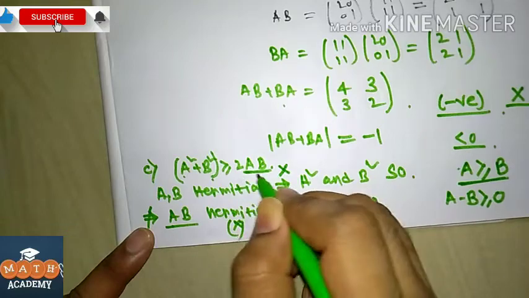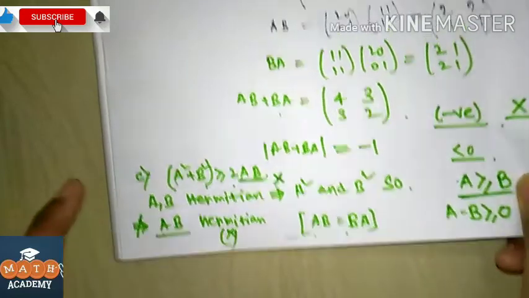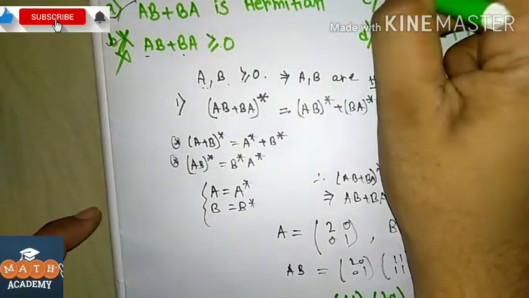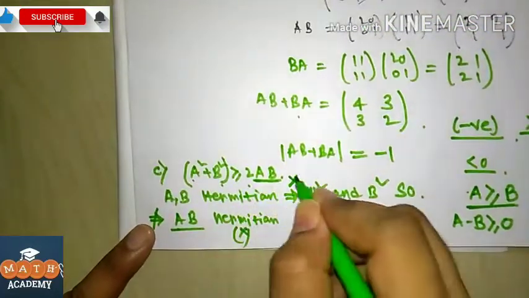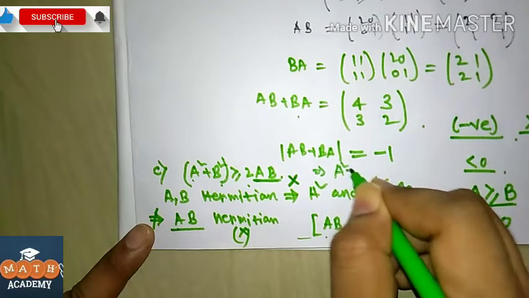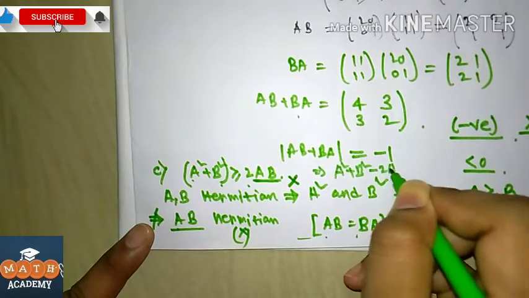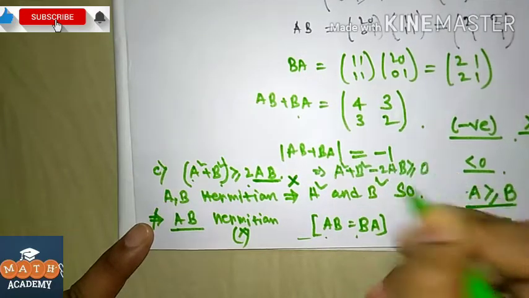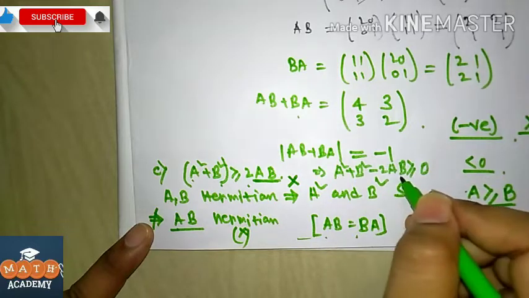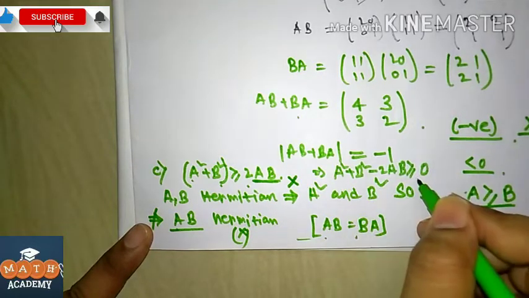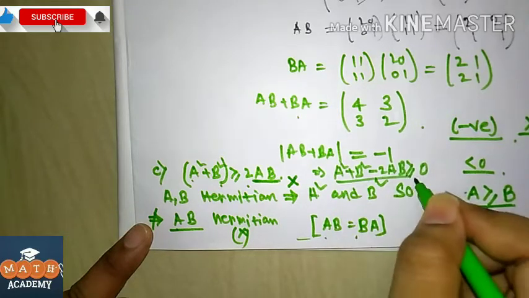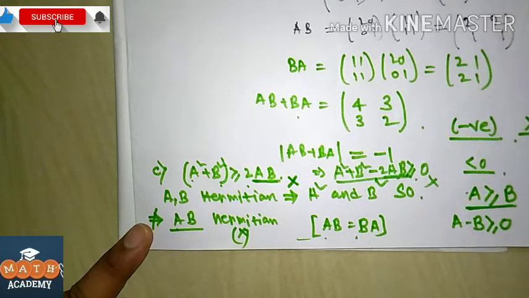So option C is also false, because we cannot write it in the form A square plus B square minus 2AB greater than or equal to 0. We cannot show whether this matrix is positive semi-definite, because this property does not hold, since AB is not Hermitian.